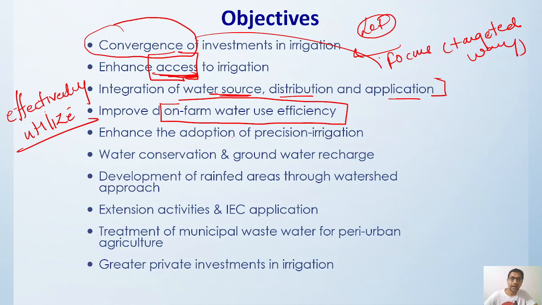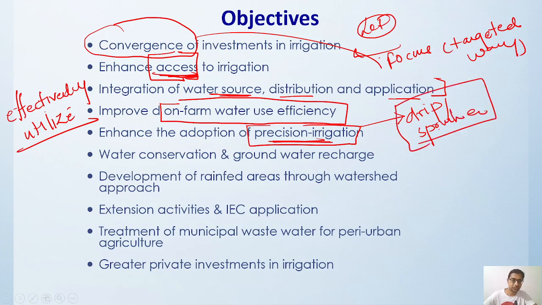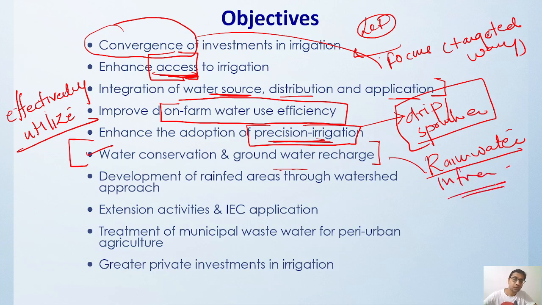Then adaptation of precision irrigation. Precision irrigation means exactly where it is needed, like drip and sprinklers; these are all called precision irrigation techniques. Then water conservation and groundwater recharge. How we can conserve the water and how we can recharge it is all related to the rainwater harvesting infrastructure that has to be developed at those places.